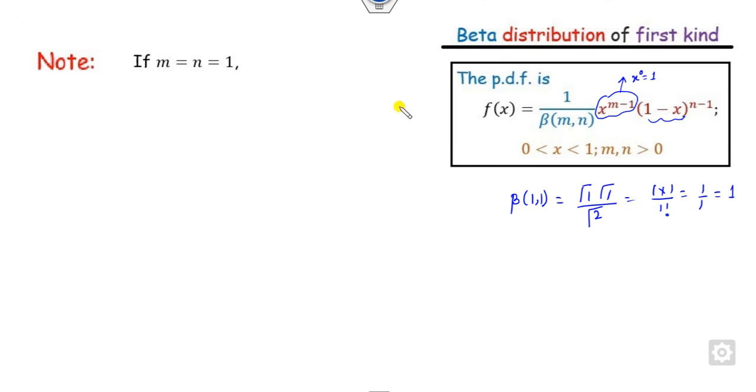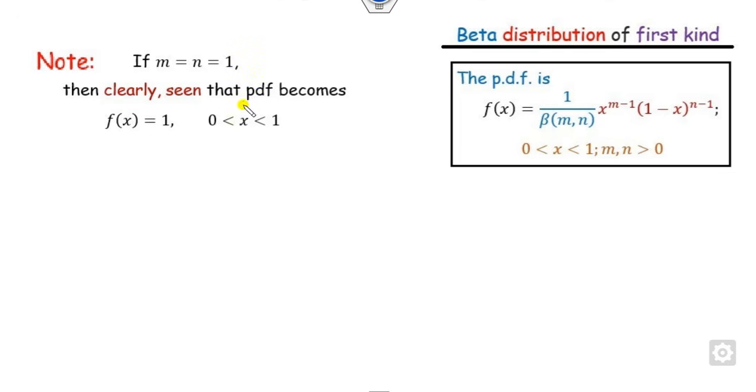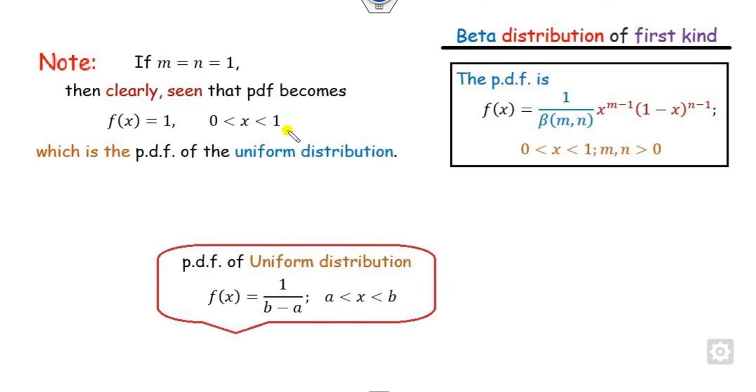So therefore, whenever m and n are 1, my function is f(x) equal to 1 over the domain (0, 1). Do you think this is any of the distribution functions like uniform, exponential, normal and so on? Yes, you are right, this is the PDF of the uniform distribution. You can see 1 upon b minus a.